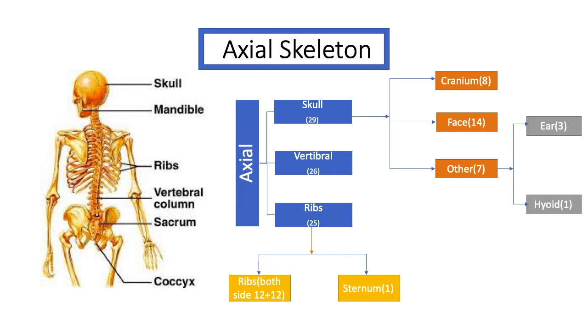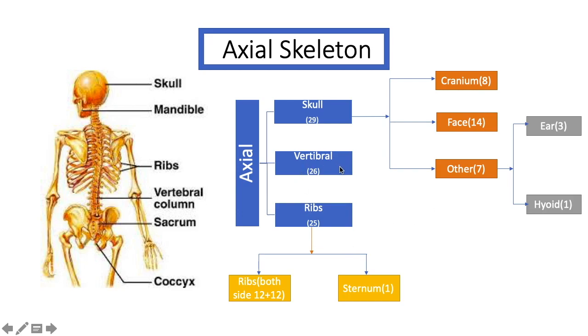We can divide this axial skeleton system into 3 parts. First one is the skull, consisting of 29 bones. We can classify the skull in 3 ways. First one is the cranium, which consists of 8 bones. Second one is the face, which consists of 14 bones. And third one is others, which consists of 7 bones. We can classify others into 2 parts, ear and hyoid.